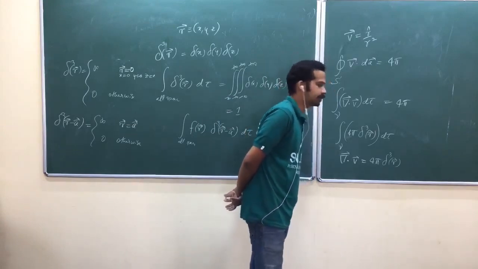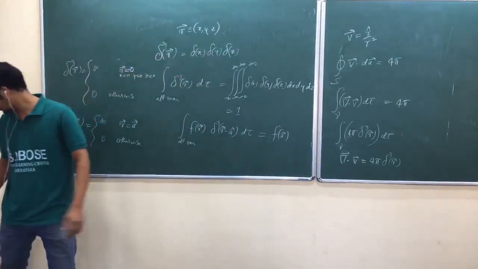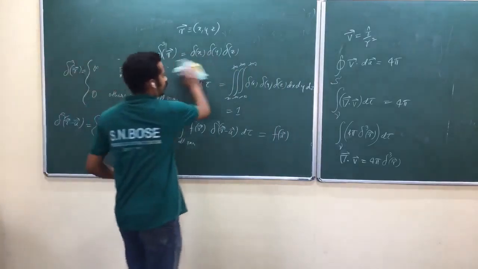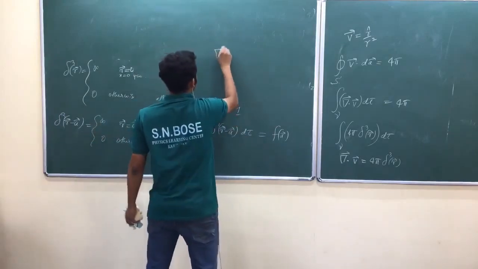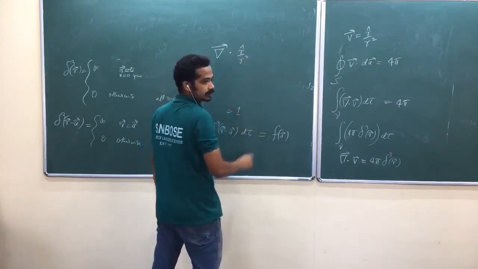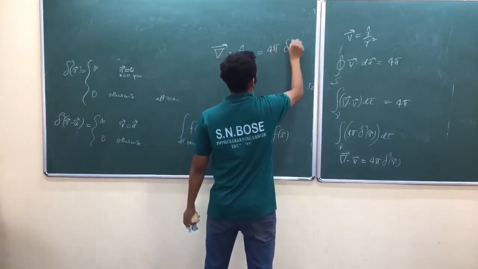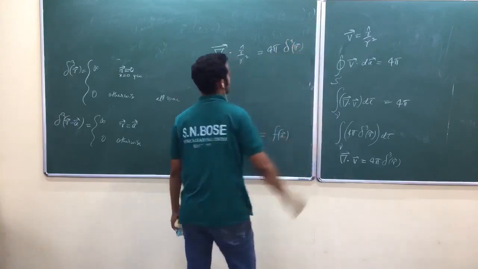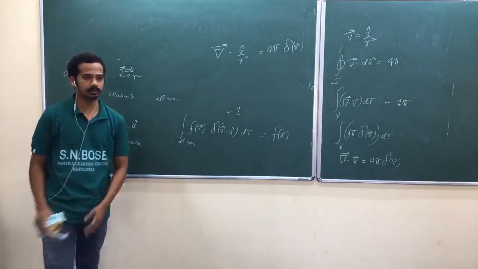At the origin it's a kind of Dirac delta. Can you remember? So del dot R cap by R square, write it like this: 4, 5 delta cube of R vector. Yeah, that's 0 outside the origin, but at the origin there is a Dirac delta.